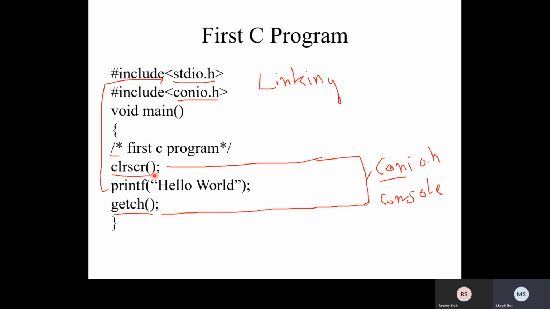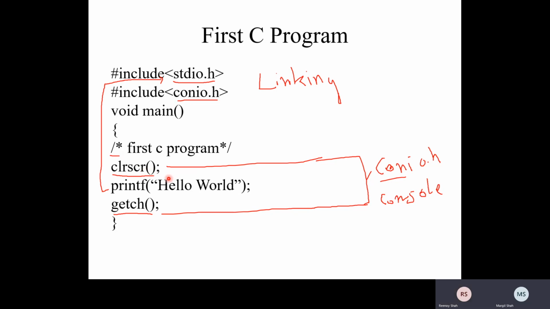clrscr is used to clear the screen. When you run the code you will get the idea. But it will clear the screen. If something is there on the screen, it will be cleared with the help of clrscr. So whenever we think let us clean the screen, we can use this function. That is important.